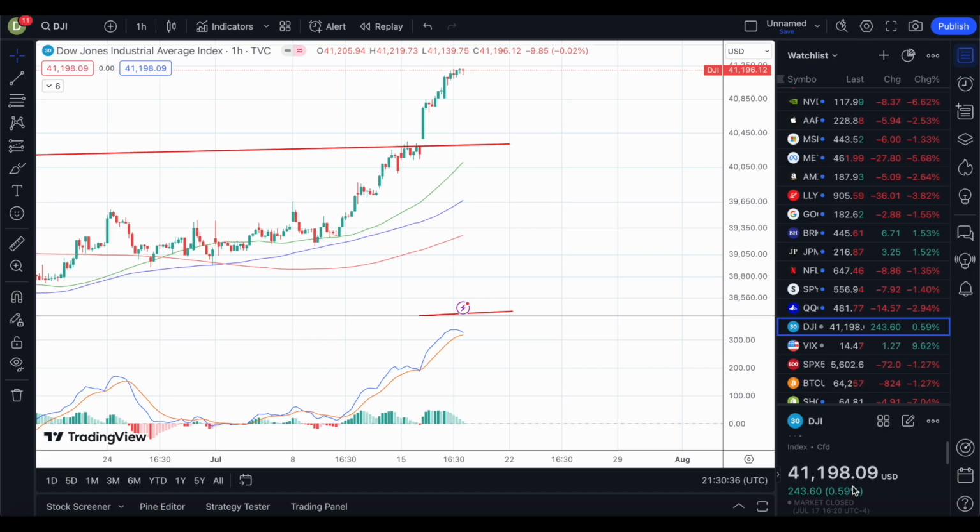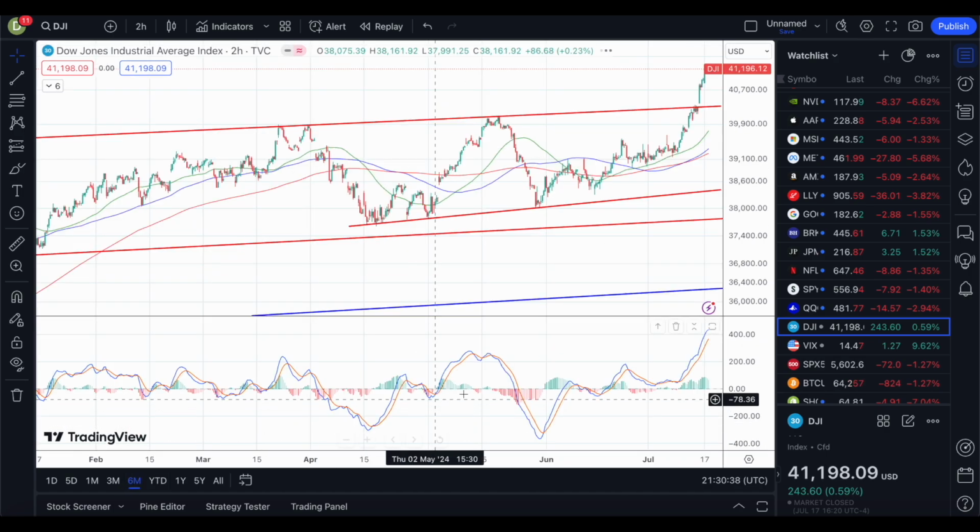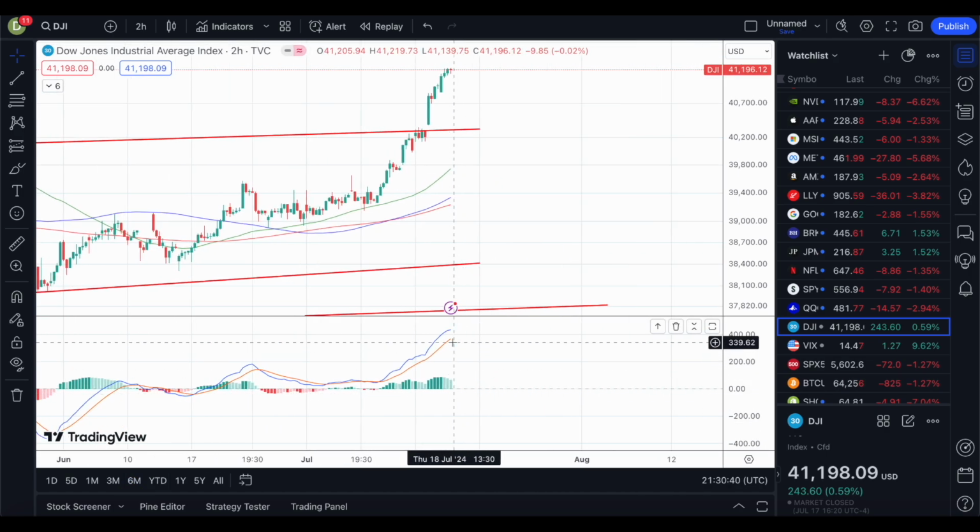Mind you, we're at 41,198 points. And then the 6-month chart is in the bullish movement, but potentially trying to arch down a little bit. So that's the reason why I'm thinking most likely it's going to be somewhat of a consolidation, small dip in the beginning part of the trading day, potentially.